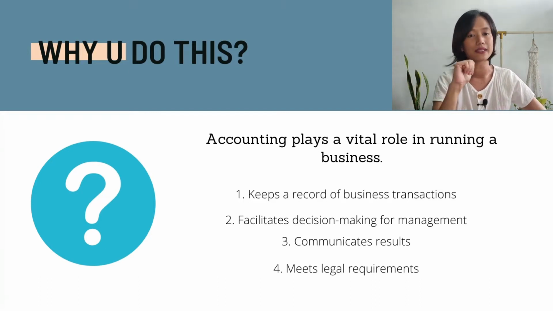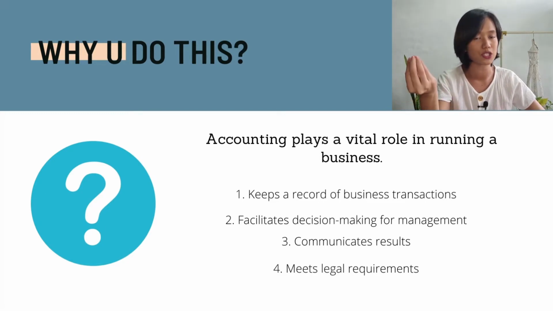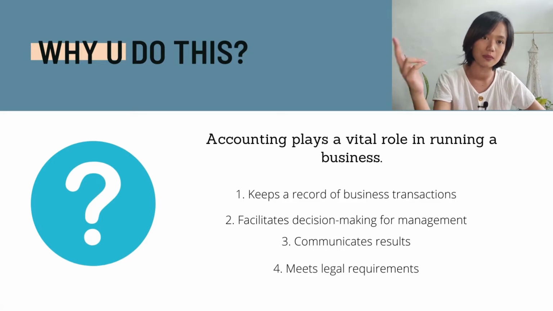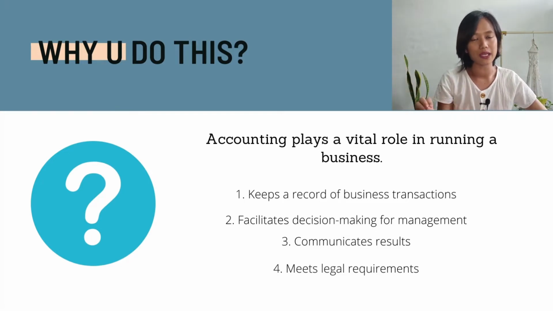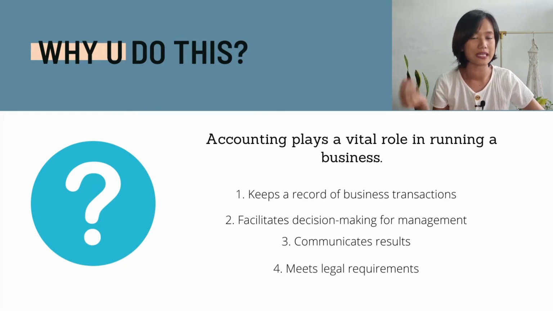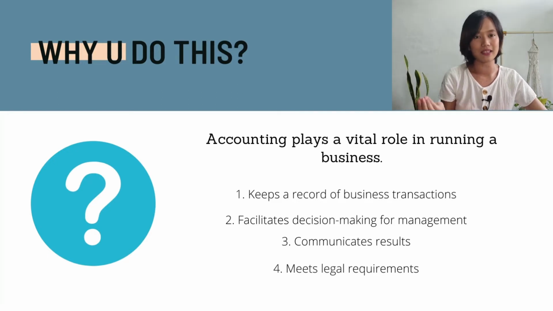Now, the fourth requirement is meeting the legal requirements. Proper accounting helps organizations ensure accurate reporting of their financial assets and liabilities. For assets and liabilities, we'll discuss that a bit later. Especially for the government, if you're paying taxes, accounting ensures that you're properly reporting your revenues, your expenses, your assets, and your liabilities, so that the government or these legal bodies will know that you are properly reporting your books and properly paying the taxes that are due from you.